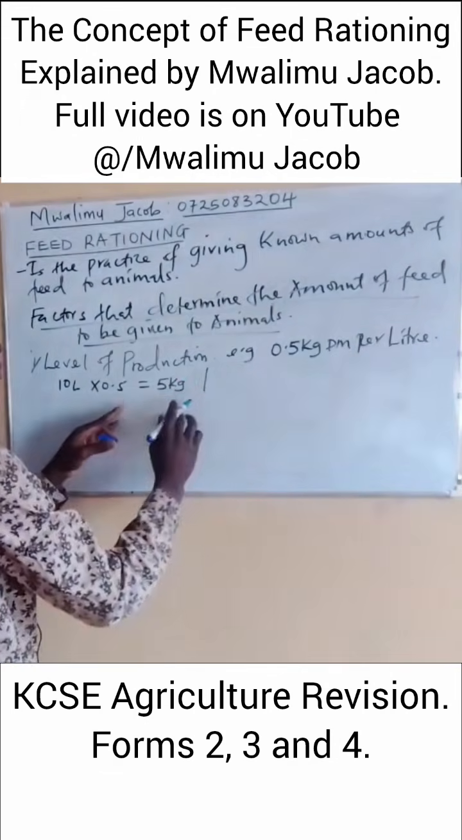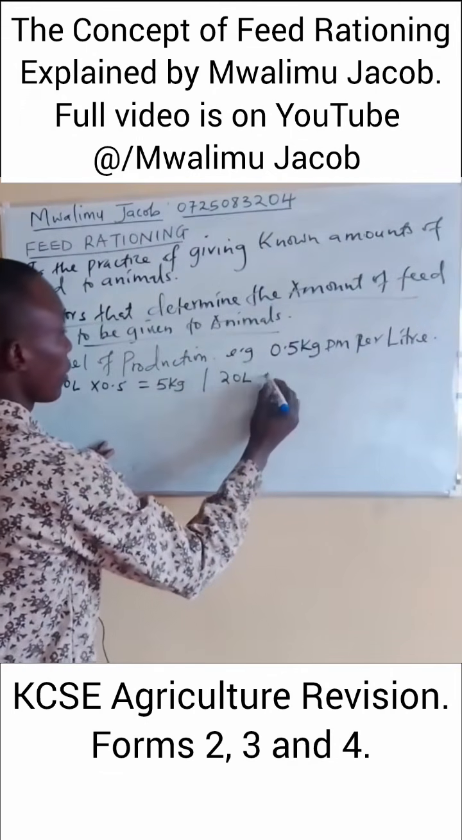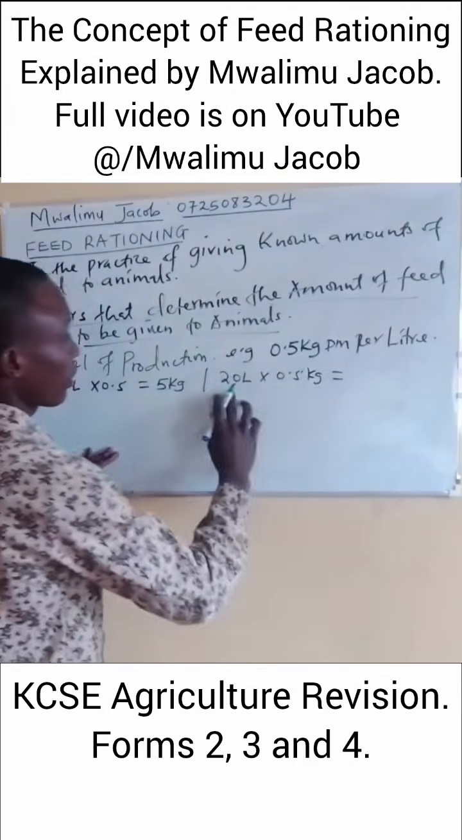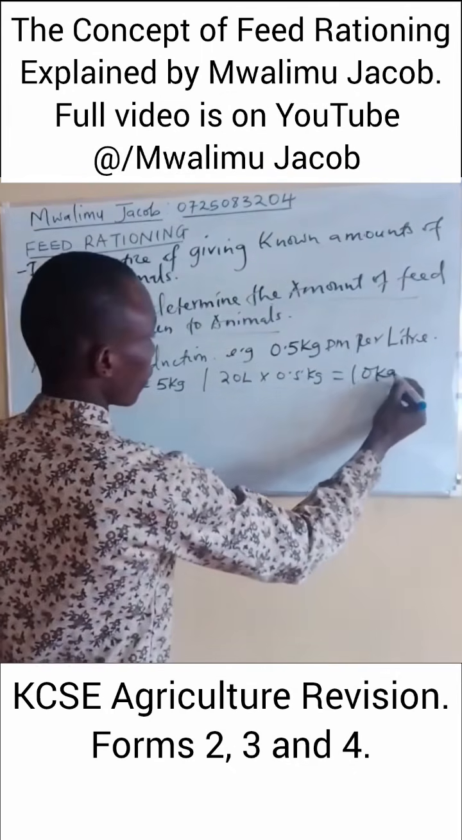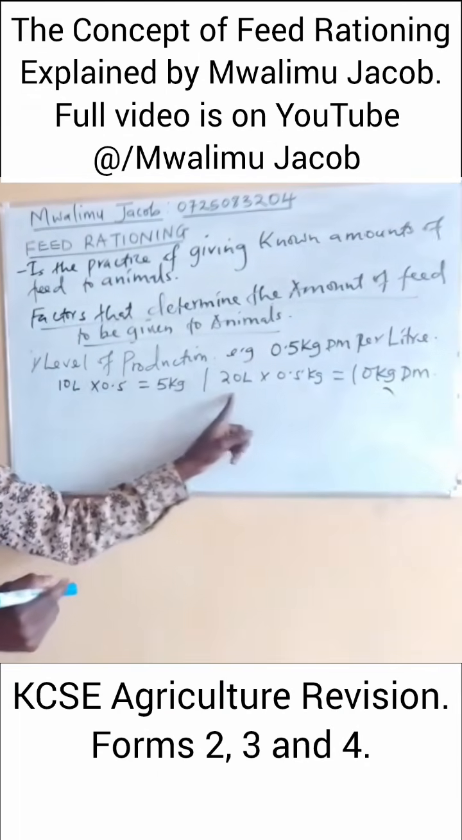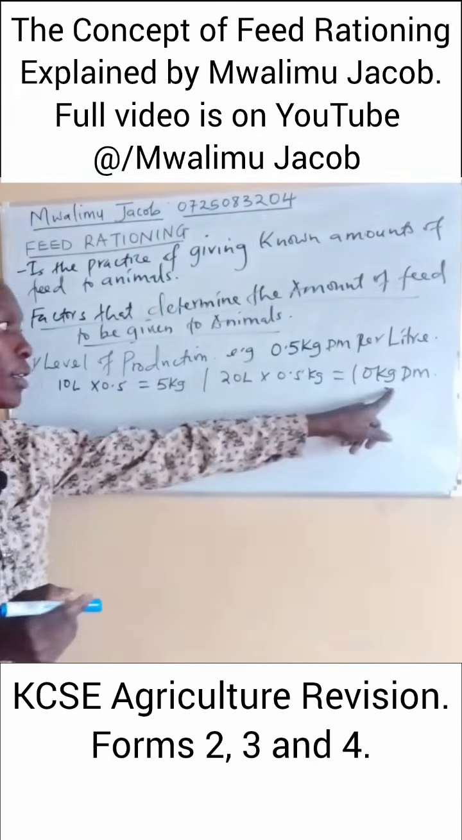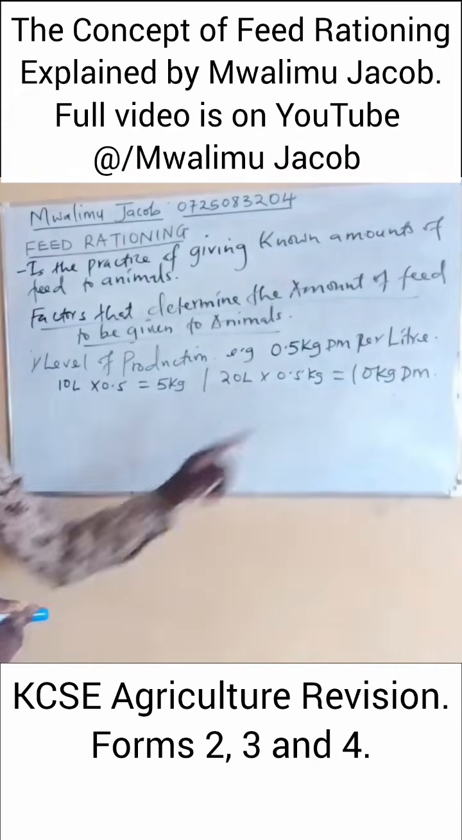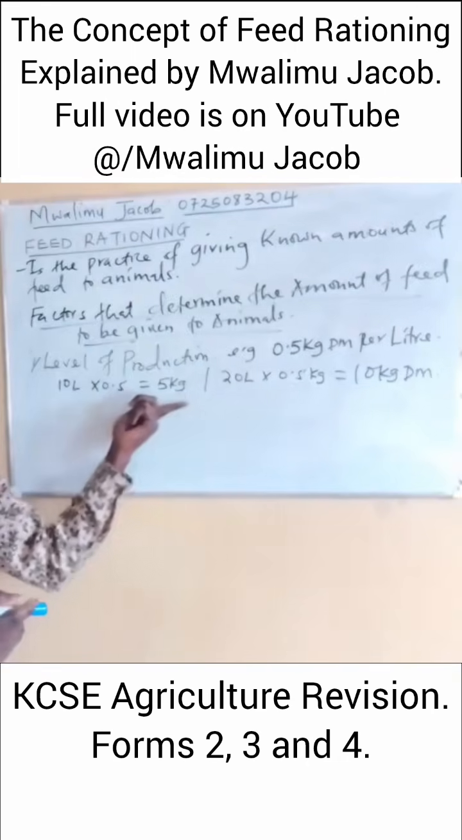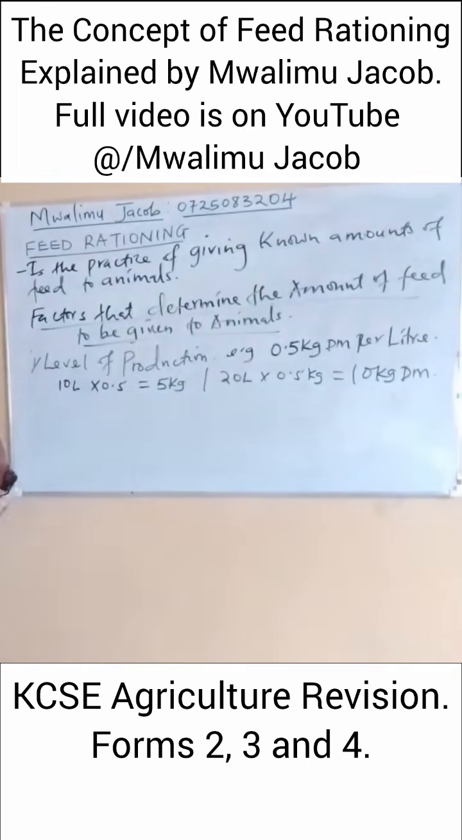For example, we can have animal B that is producing 20 liters, and now it means this one will require 10 kilograms of dry matter per day. So you can see the level of production. As the level of production increases, the amount of feed requirement also increases, and the lower the level of production, because now 10 liters is lower than 20 liters, you'll find that for 10 liters the animal only requires 5 kilograms. So the level of production will determine the amount of feed we'll be able to feed this particular animal.